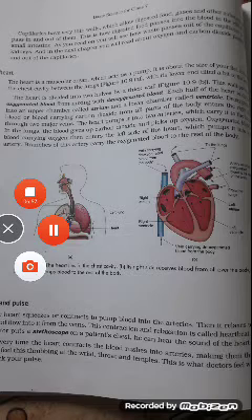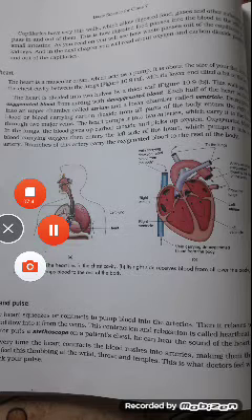This type of partition is seen in animals having a double circulation system with two circuits. These animals, like mammals, birds, and crocodiles, have lungs. In one circuit, the blood flows between the heart and the lungs, and in the second circuit, it flows between the heart and the body.